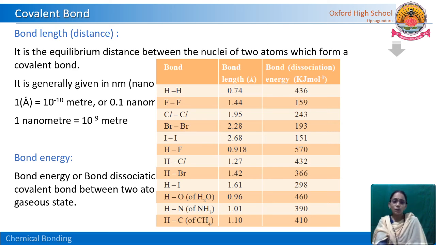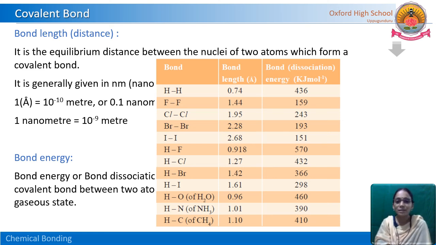See how? Do you remember how many valence electrons are shared in hydrogen molecule? Each hydrogen atom shares one. That means one pair of electrons. That means two electrons are shared in hydrogen molecule. Even fluorine also has a single bond. So only one pair. So here two electrons, one pair of electrons, are shared.